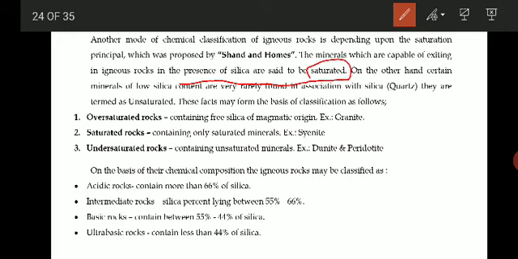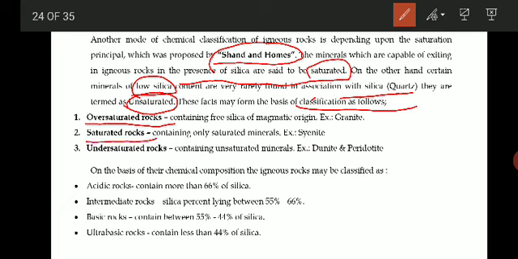And on the other hand, certain minerals which have low silica content are very rarely found in association with silica because of the chemical composition. So these minerals with low silica are termed as unsaturated minerals. These facts form the basis for the classification. According to Shand and Holmes, the igneous rocks can be classified into three types: oversaturated, saturated, and undersaturated rocks.